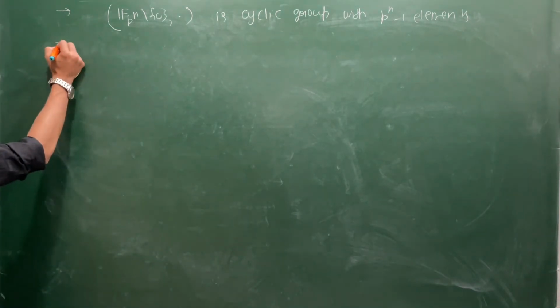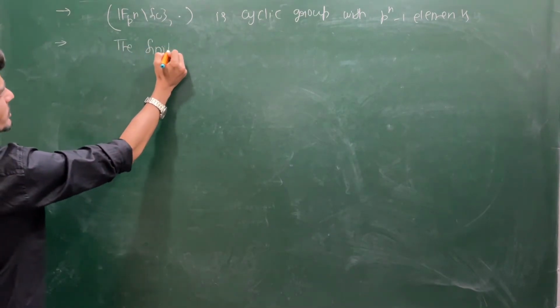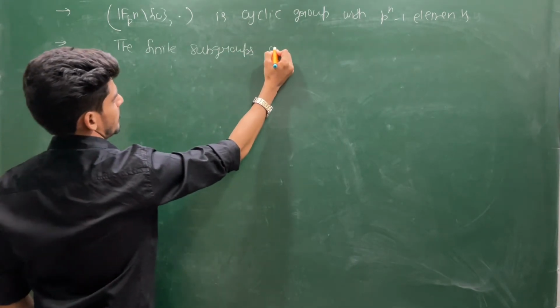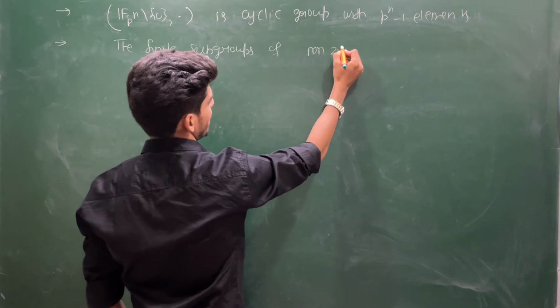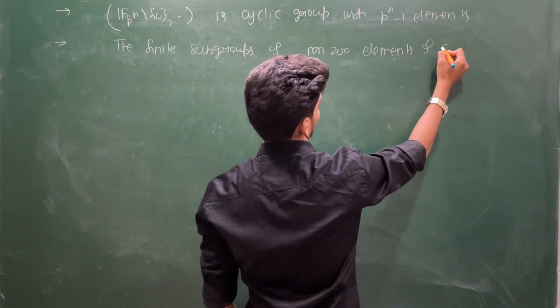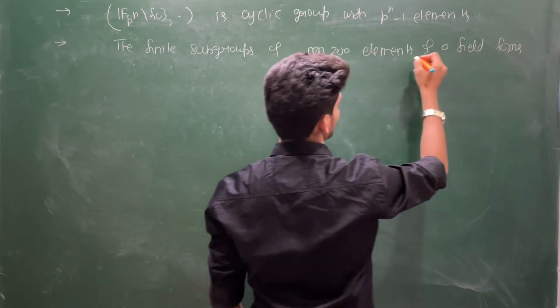Let me write this statement. The finite subgroup of non-zero elements of a field forms a cyclic group.